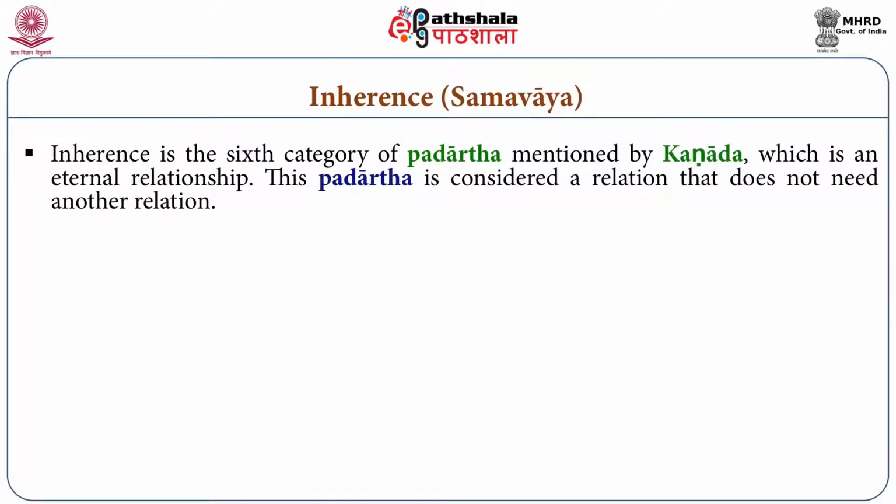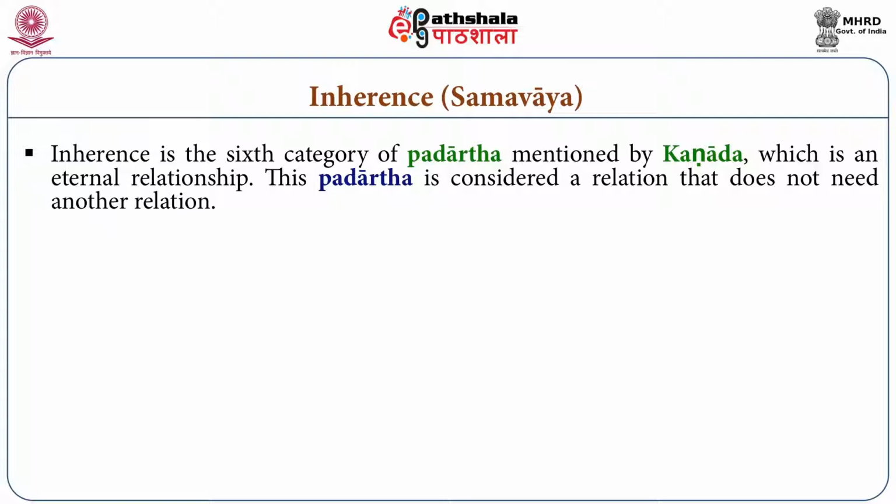So without anything else, this can play the role of relation, and without any other relation, this relation is possible. Another point here: samvaya is considered another padartha. Samvaya is not a quality, not an action, but it is a sixth category in Kanada's padarthas, because in Vaisheshika philosophy we accept that there are seven padarthas: dravya, guna, karma, samanya, vishesha, samvaya and abhava.